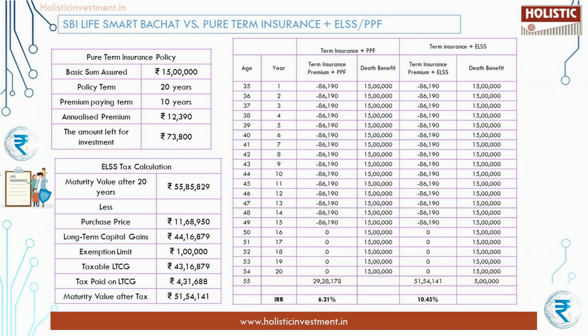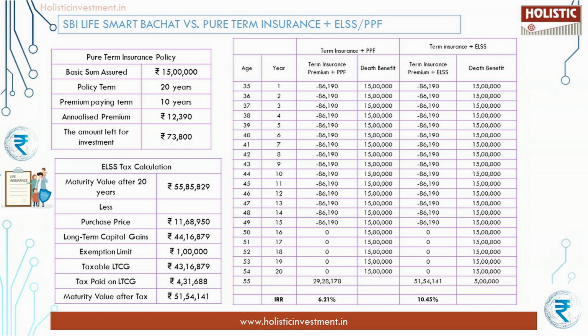The ELSS maturity proceeds are subject to capital gains tax. We have taken the post-tax maturity value. The tax calculation is given here. The PPF investment with pure term insurance yields an IRR of 6.21%, and the ELSS investment and pure term insurance yields an IRR of 10.45%. ELSS IRR is an inflation beating return. Also, you have a liquidity advantage.